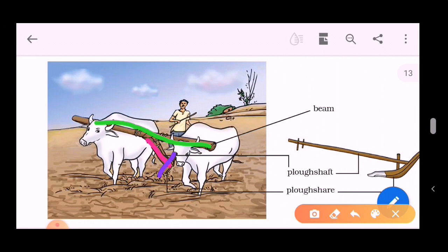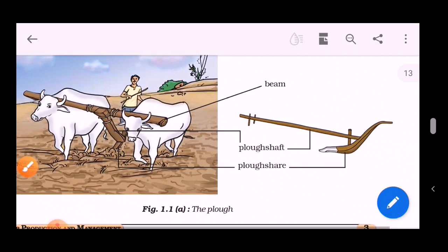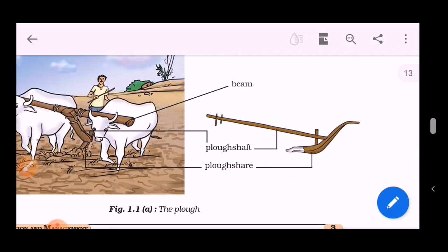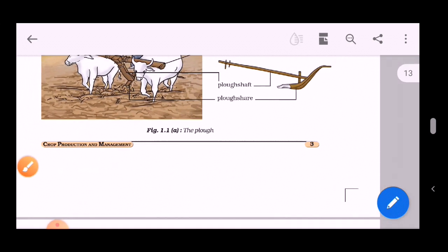Let's come here. You can see the plow shaft, the plowshare, and let me show you the iron tip. It's also visible. Can you see the iron round tip? Let's go further.